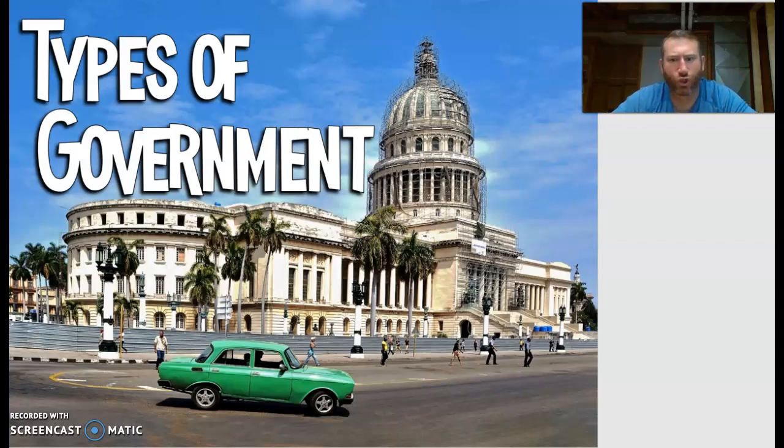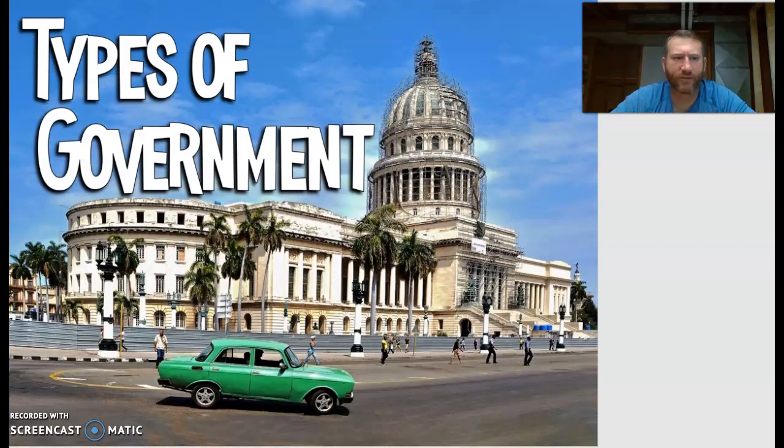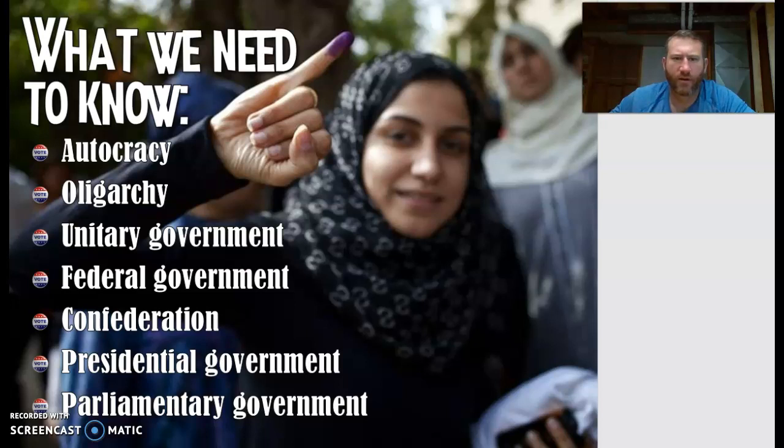Real quick, this is Unit 1, Section 3. Things you need to know today. We're going to talk about an autocracy, an oligarchy, a unitary government, a federal government, confederation, a presidential government, and a parliamentary government.